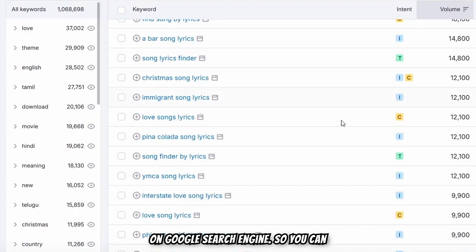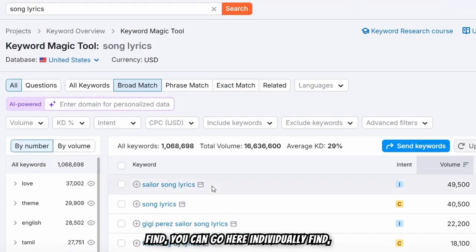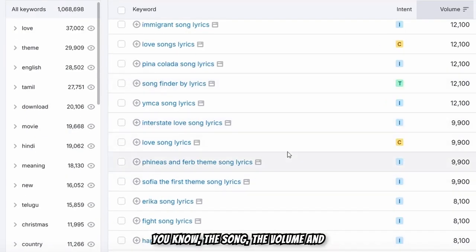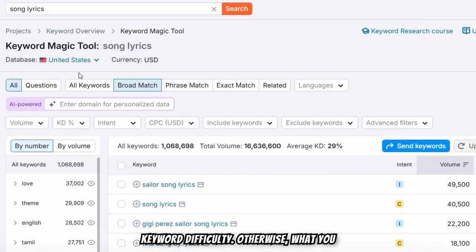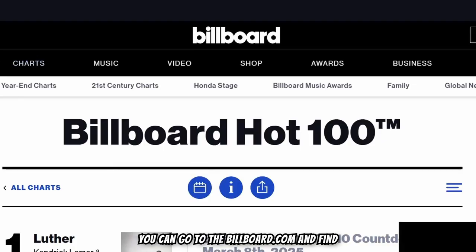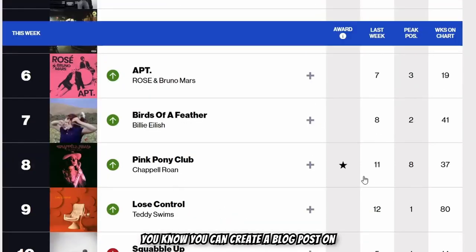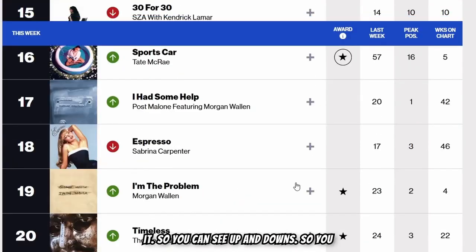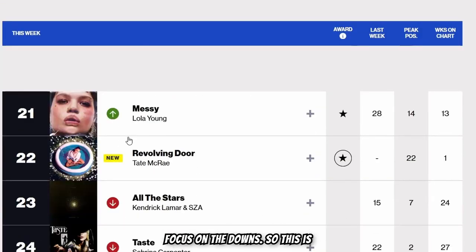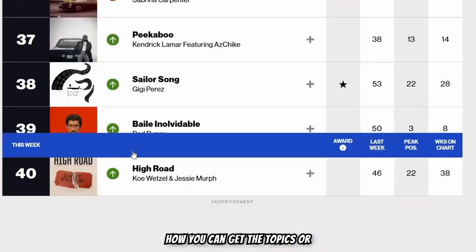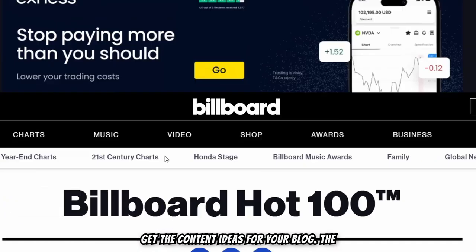So you can go here individually, find the song, the volume and keyword difficulty. Otherwise, what you can do is you can directly go to billboard.com and find the top songs right here, and you can create a blog post on it. Okay, so you can see ups and downs, so you can first focus on ups and you can later focus on the downs. So this is how you can get the topics or get the content ideas for your blog.